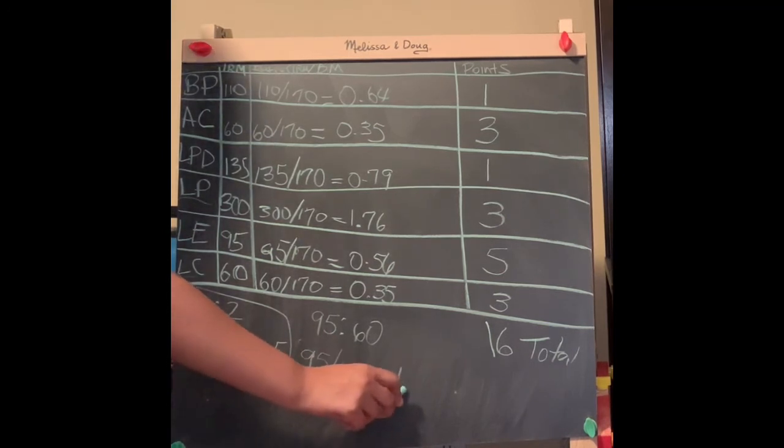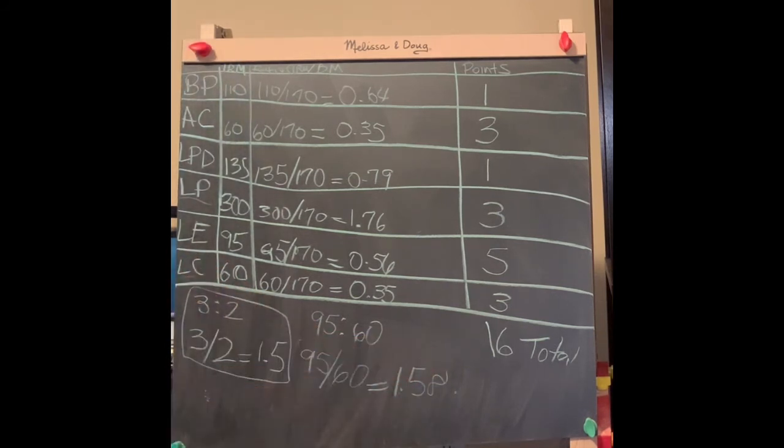And that'll give us something like 1.58. All right, so if I were looking at this, I would say, well, Harold is good with his ratio of quads to hamstrings because it's similar to what's recommended.